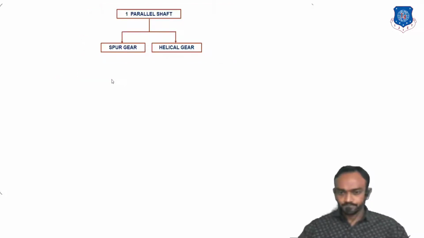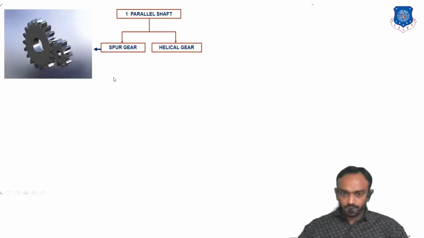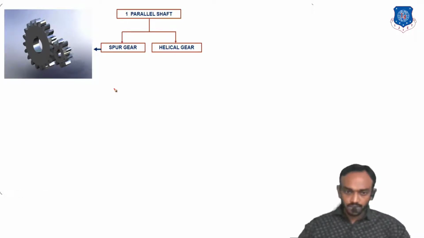First, check the parallel shaft. In parallel shafts there are 2 subtypes, spur gear and helical gear. You can see the animation of the spur gear.